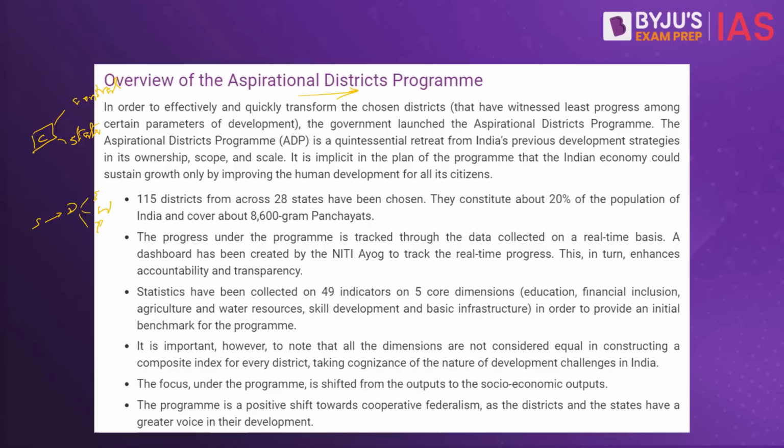Statistics have been collected on about 49 indicators on 5 core dimensions which include education, financial inclusion, agriculture and water resources, skill development, and basic infrastructure in order to provide an initial benchmark for the program. It is important, however, to note that all dimensions are not considered equally in constructing the composite index for every district, taking cognizance of the nature of development challenges in India. The focus under the program is shifted from outputs to the socio-economic outcomes. There is another difference between output and outcome. What is the difference between output and outcome?